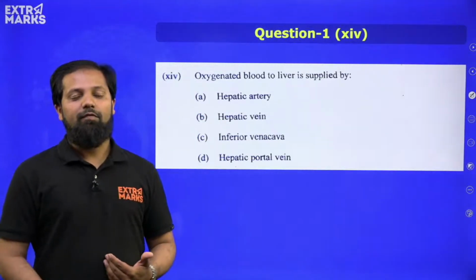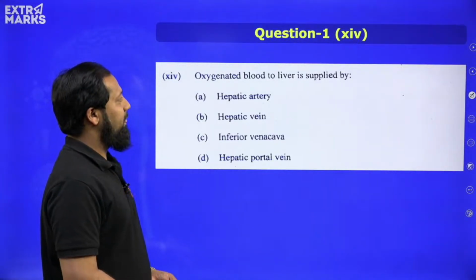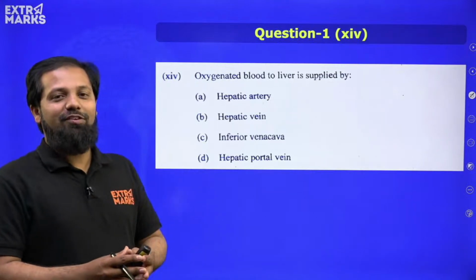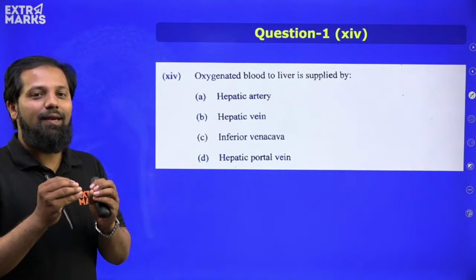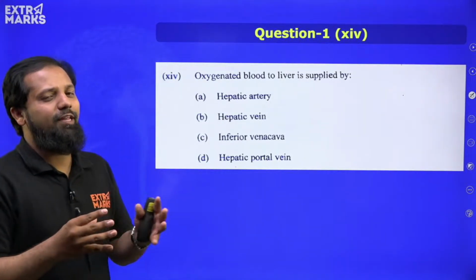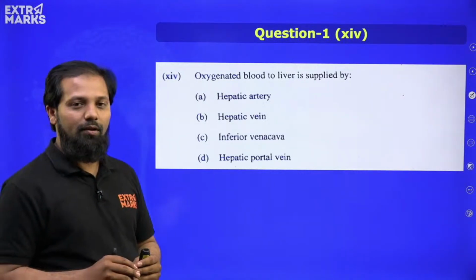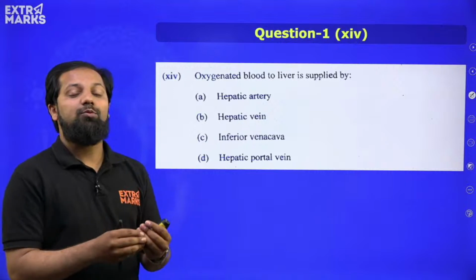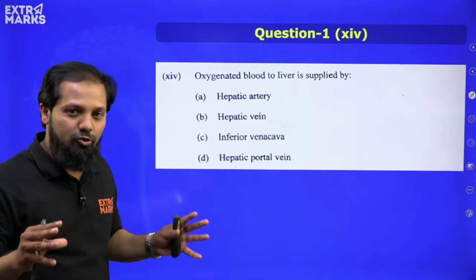Moving ahead, let us discuss sub question 14. Again, a question which is very interesting because you have 2 options which will trigger your neurons. Why? Because these 2 options are very close and we have learned more about one topic. That's why generally students will tend to give that answer as the correct one, but in fact it is not the correct one.